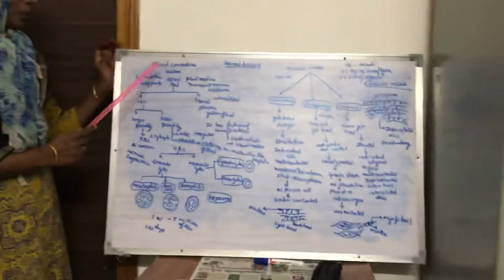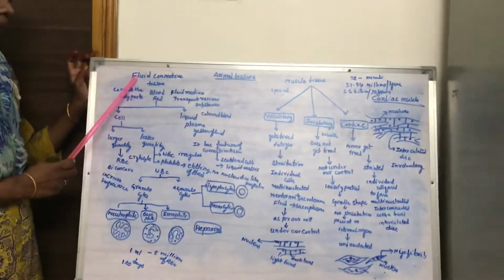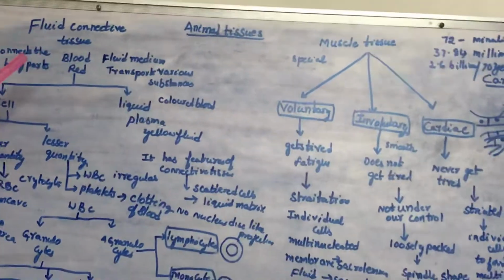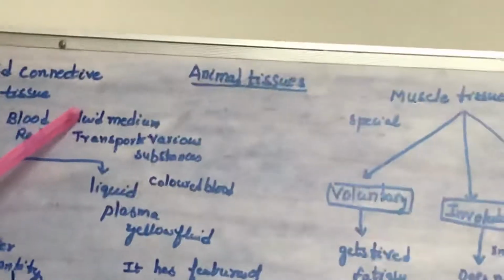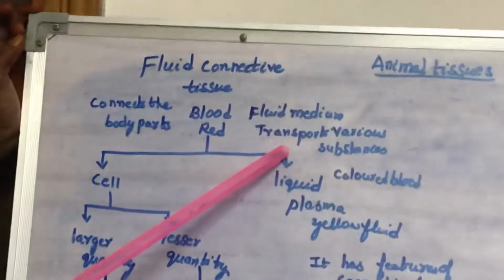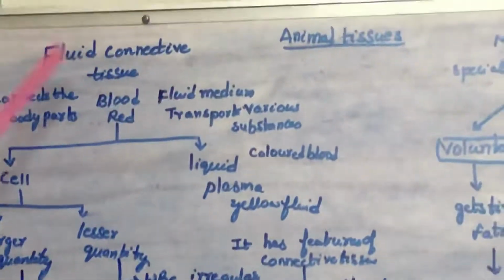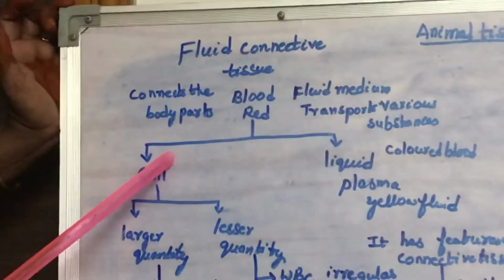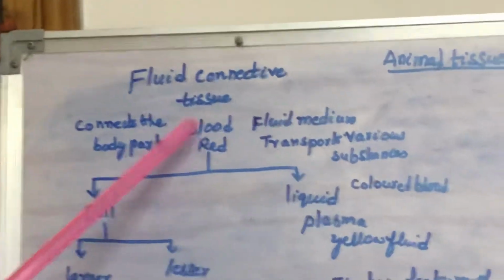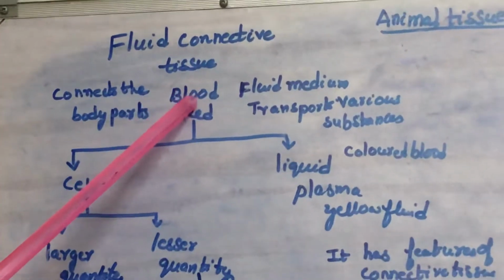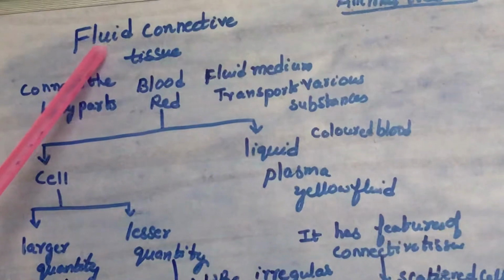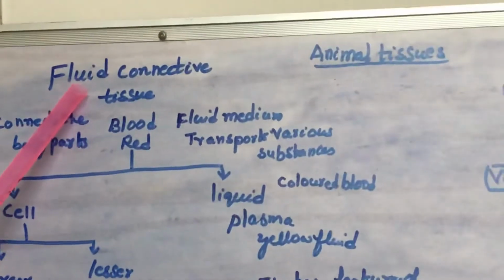Today we go to another connective tissue called fluid connective tissue. In our body, a fluid media is present. This fluid media transports various substances to all parts of the body and connects the body parts. This fluid media is nothing but blood. So blood connects the body parts. That's why blood is called fluid connective tissue.